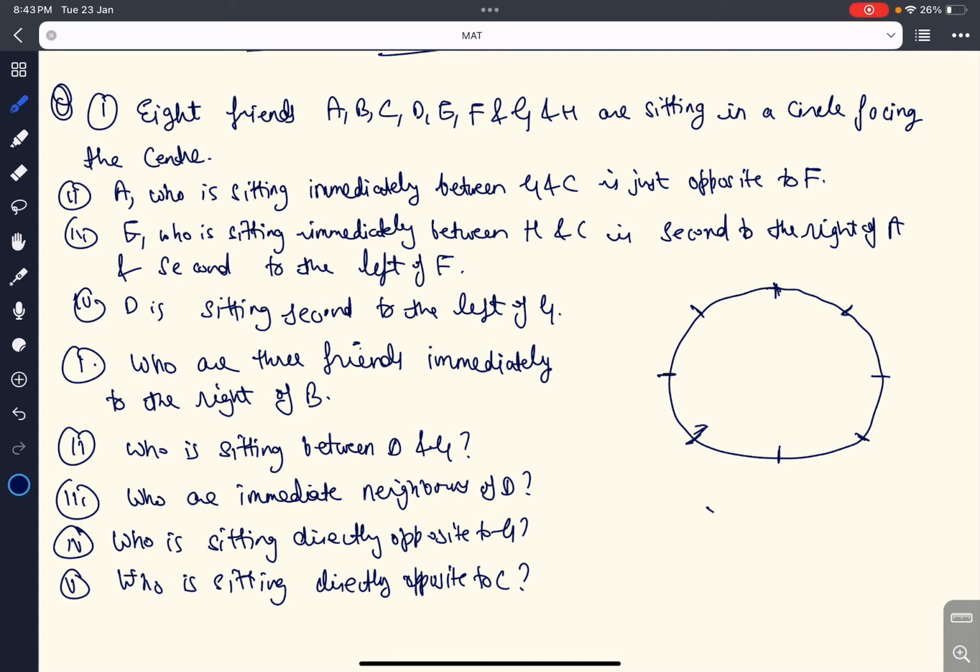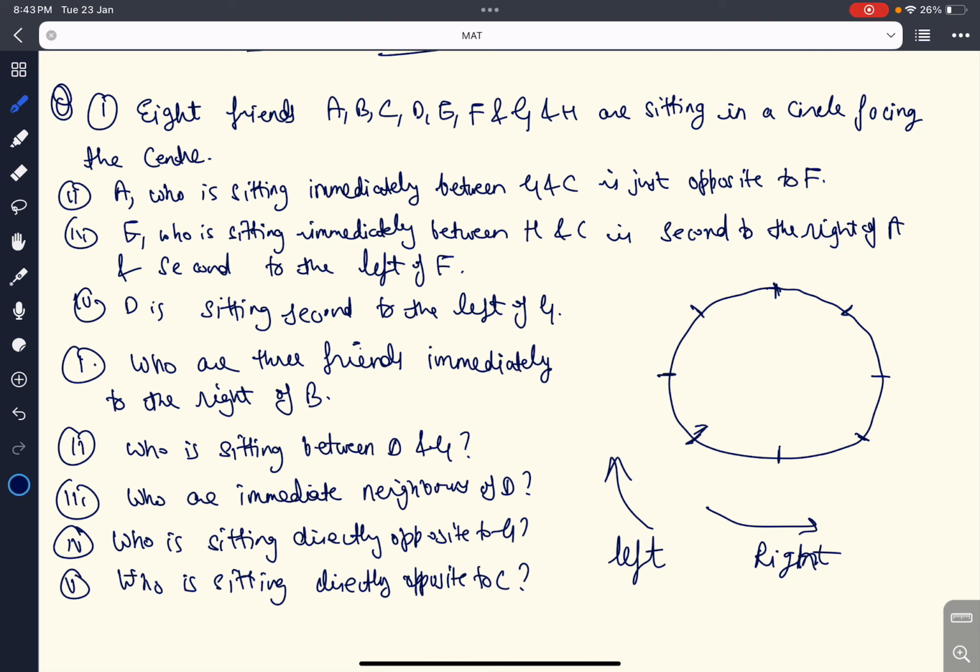This means this is their right hand and this will be their left hand for every person, because they all are facing the center.